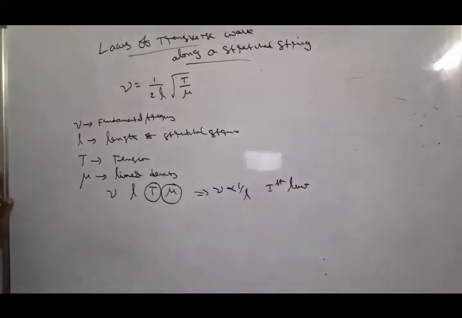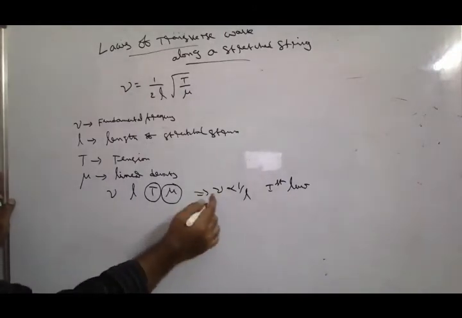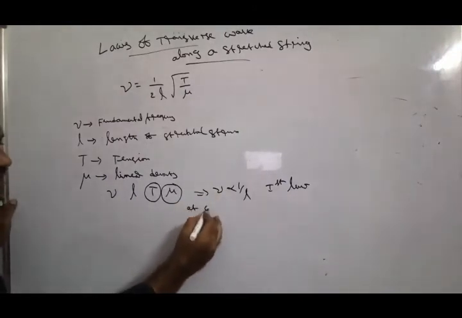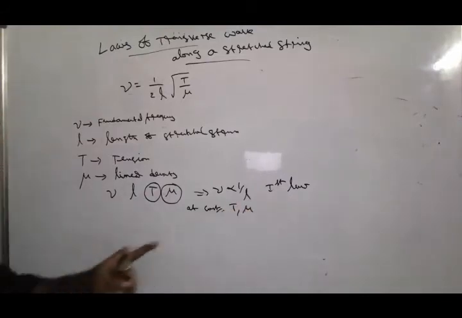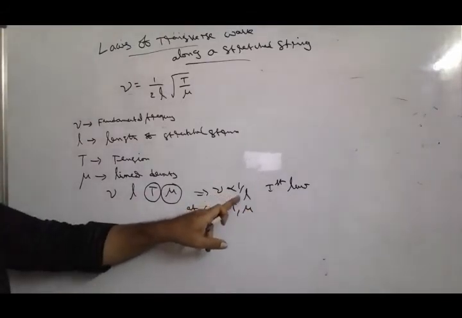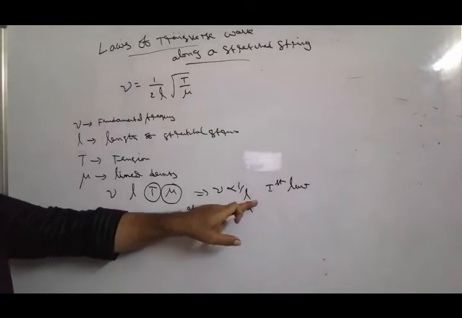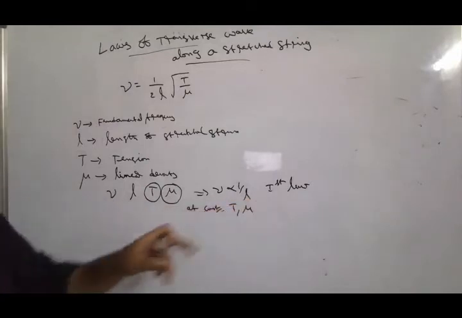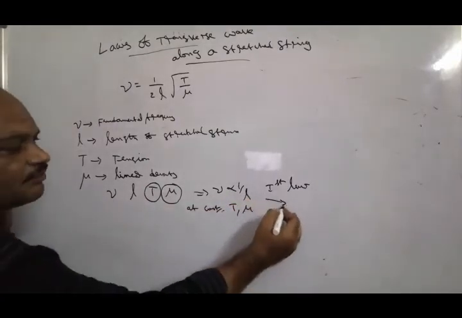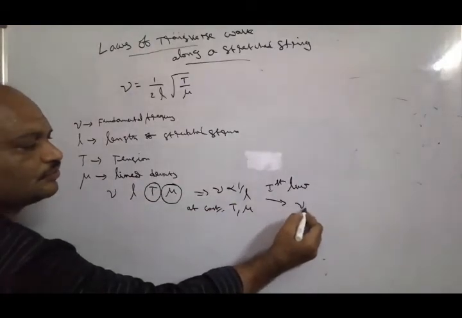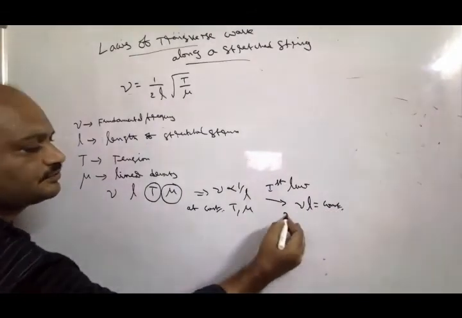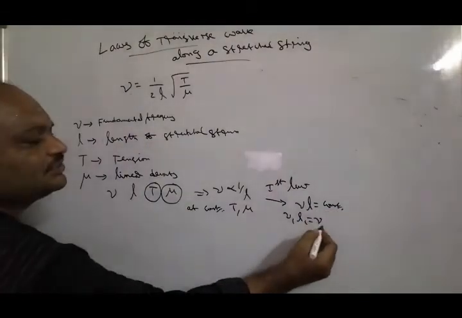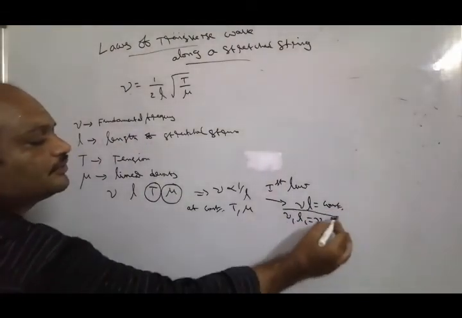First law of transverse wave along a stretched string means, for constant T, mu, nu is inversely proportional to L. This is called the first law of transverse wave along a stretched string. It implies nu L is equal to constant, so nu1 L1 is equal to nu2 L2.